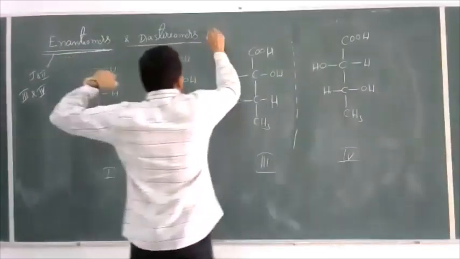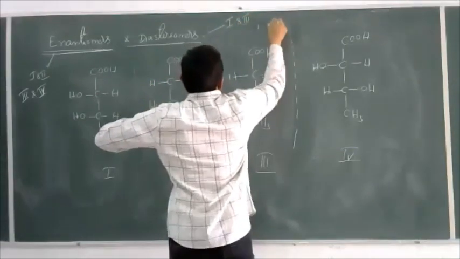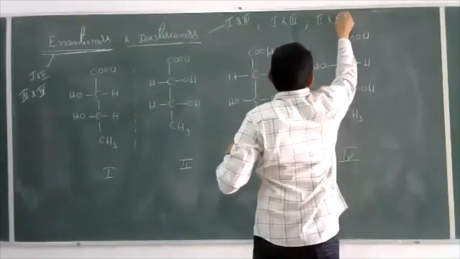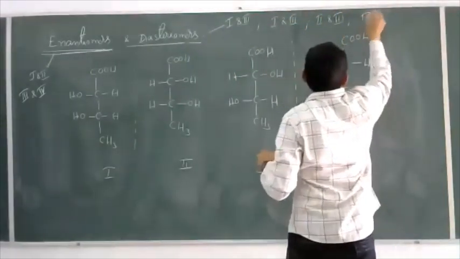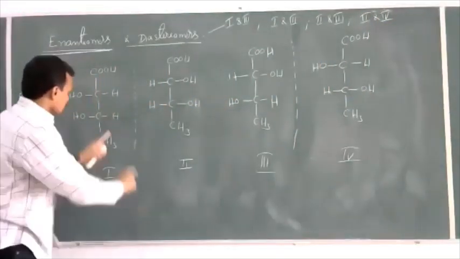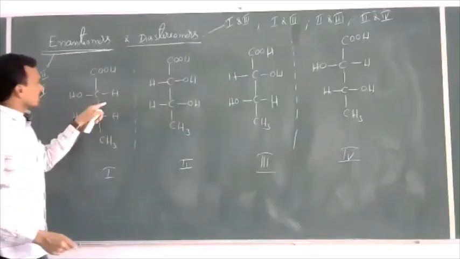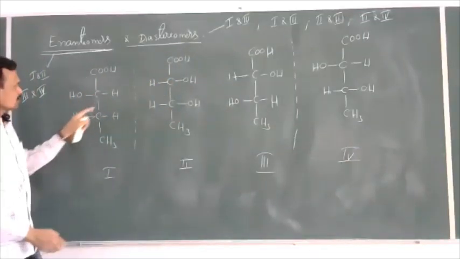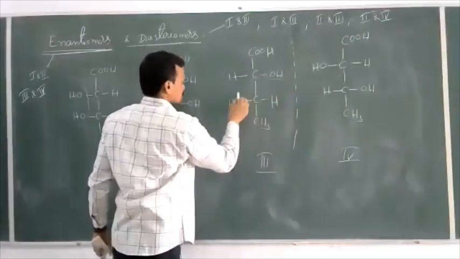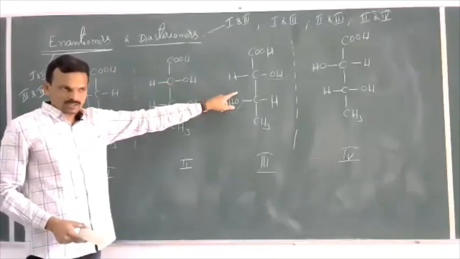Now let us compare 1 and 3, 1 and 4, 2 and 3, 2 and 4. Come to 1 and 3. If you compare 1 and 3, is 3 the mirror image of 1 or not? No. Because here 2 OH groups are on the same side, here 2 OH groups are on opposite sides. This is not a mirror image. 1 and 3 are not mirror images.